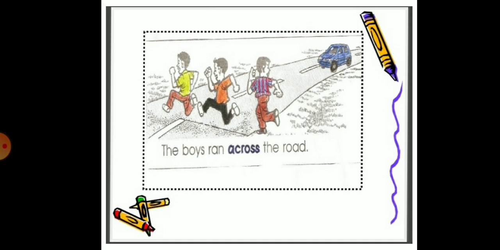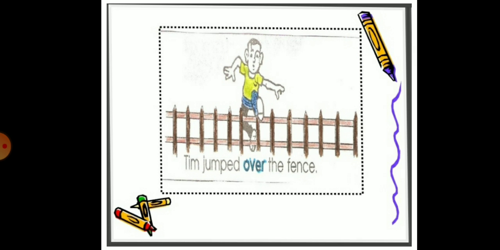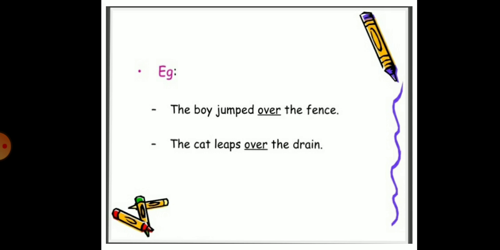The boys ran across the road. Now, over. So here, over indicates the other side. The team jumped over the fence. More examples: the boy jumped over the fence. The cat leaped over the drain.